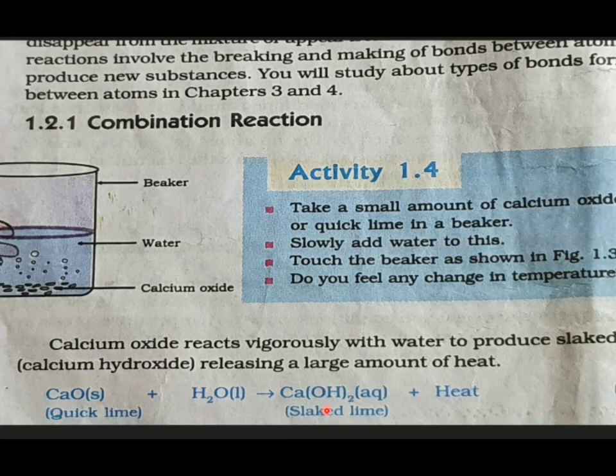You can see questions like, what is the common name of calcium oxide? What is the common name of calcium hydroxide? The common name is slaked lime. What happens when calcium oxide is combined with water? Calcium hydroxide is formed along with enormous heat. So this is an example for an exothermic reaction also.